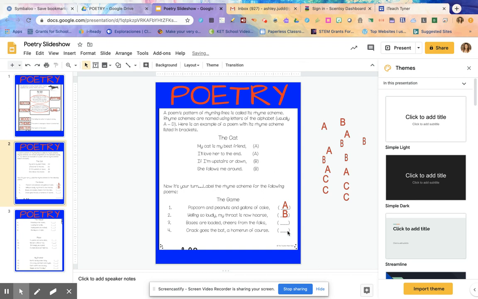Okay, now I'm going to look at the last word in this line, folks. Does folks rhyme with Coke? Oh, it sounds very similar, doesn't it? So I'm going to give the same letter that matches with this line to this line. So I'm going to put an A right here. All right, and then I'm going to look at the last word in this line.